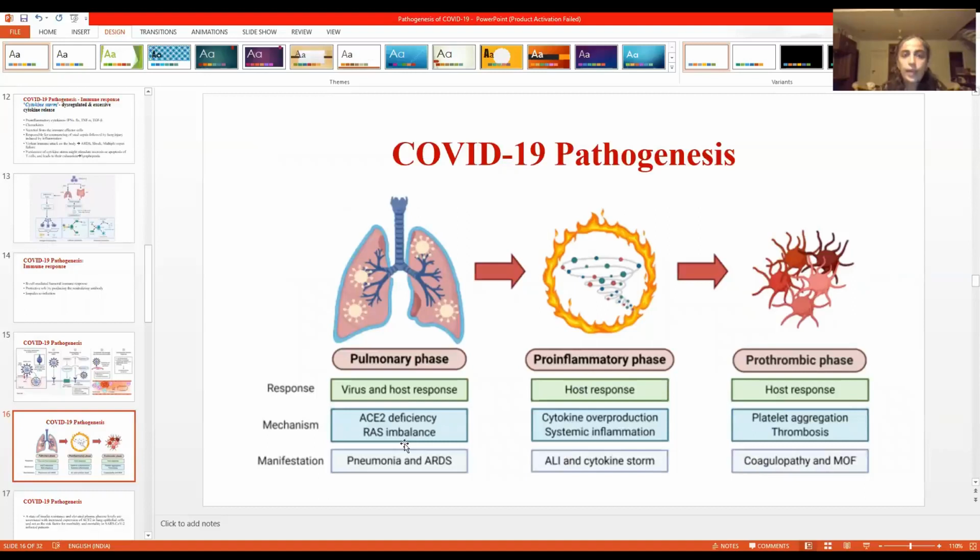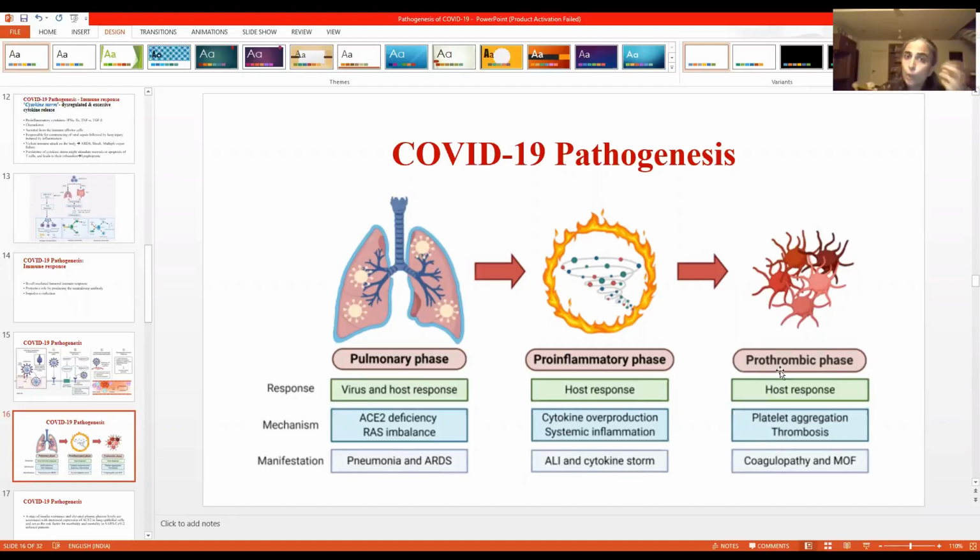So first there is a pulmonary phase in which the virus enters the body and there is a host response. Here we have ACE2 deficiency and a dysregulated RAS system. In this phase, we have pneumonia and ARDS. Then we have the pro-inflammatory phase, in which a lot of cytokines and pro-inflammatory mediators are released. This leads to severe systemic inflammation, tissue damage, acute lung injury, and cytokine storm.